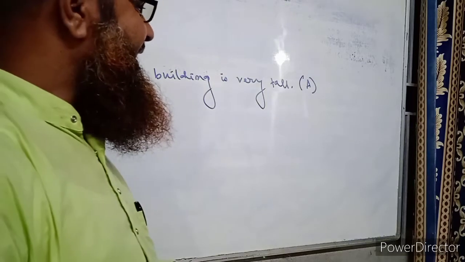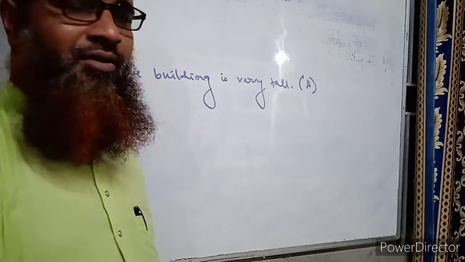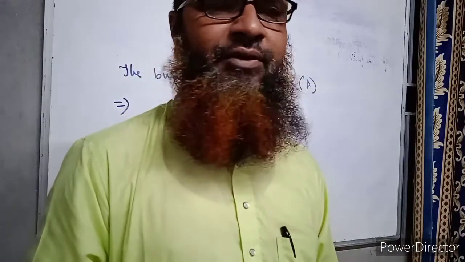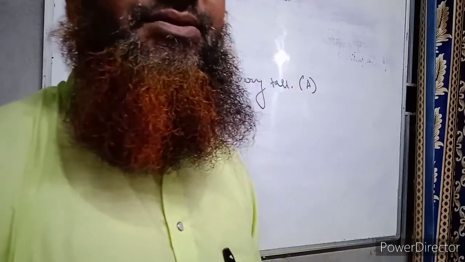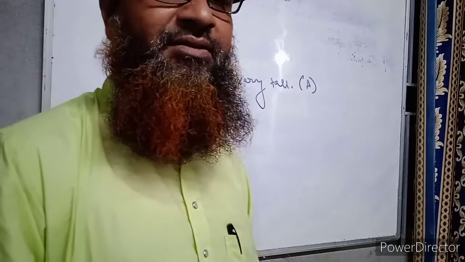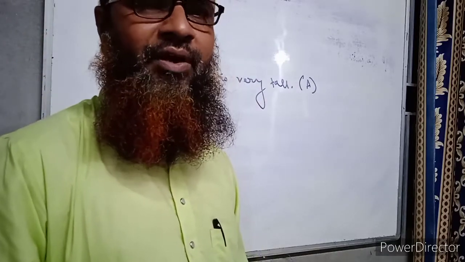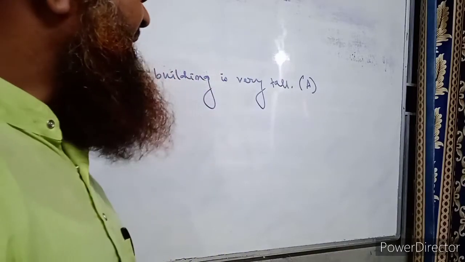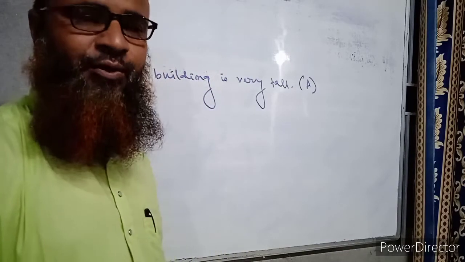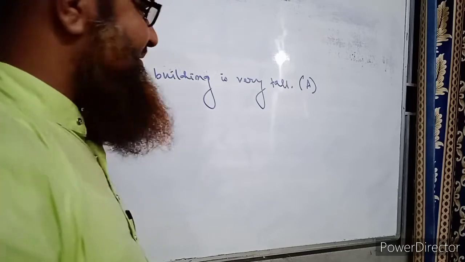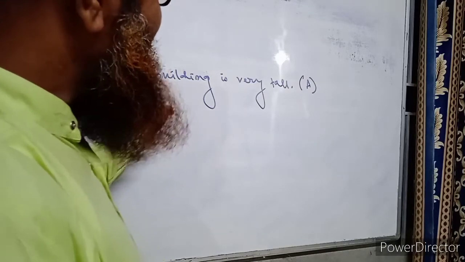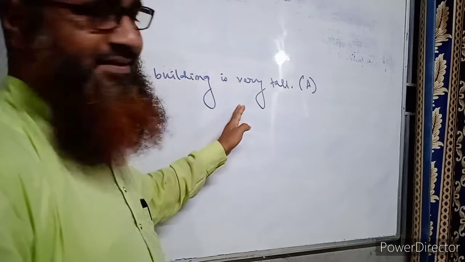To begin an exclamatory sentence, we usually use how or what or some other interjection: hello, hooray, alas, whoa. These are the expressions or interjections that we use in an exclamatory sentence. It is a sentence which will express surprise.